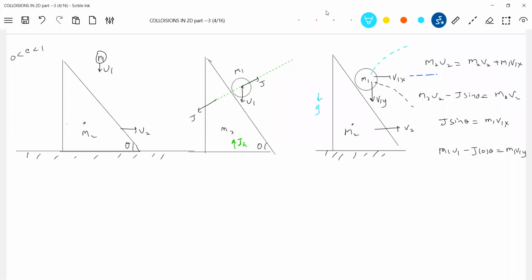What are the possible paths for the wedge? It may come to rest. It will continue to move towards right, or it will rebound towards left. In all the cases, we can. So I think many unknowns are there, no?